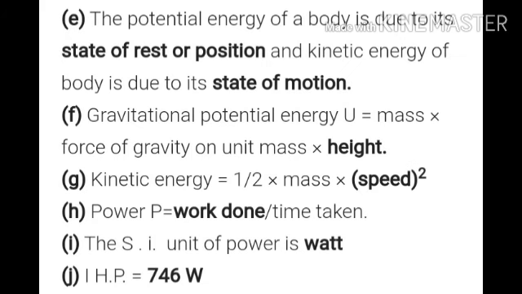Now next question, the potential energy of a body is due to its dash and kinetic energy of a body is due to dash. Yes, potential energy is due to rest or position, and kinetic energy is possessed due to state of motion. Now gravitational potential energy U is equal to mass into force of gravity on unit mass into height. Now kinetic energy is equal to half mv square, where v is the speed. Now power is equal to work done by time taken. The SI unit of power is watt.